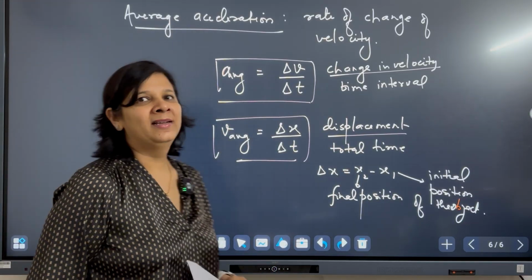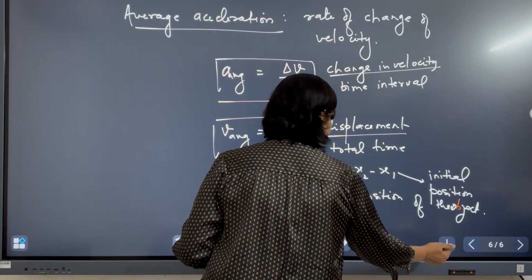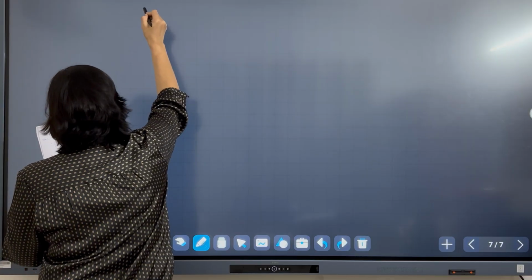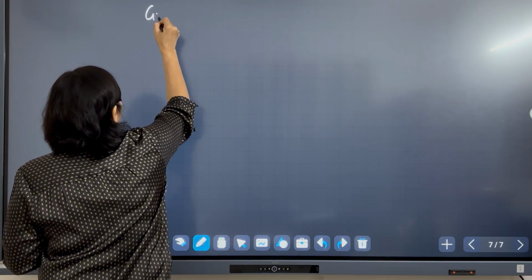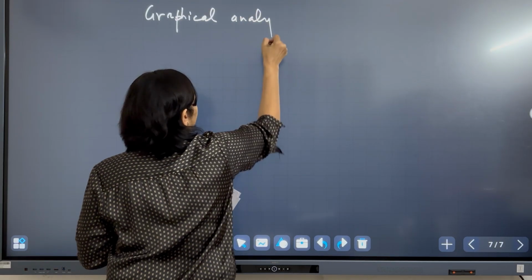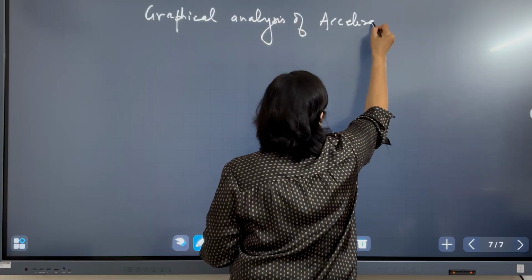Now let us see some graphs of acceleration time. Graphical analysis of acceleration time.